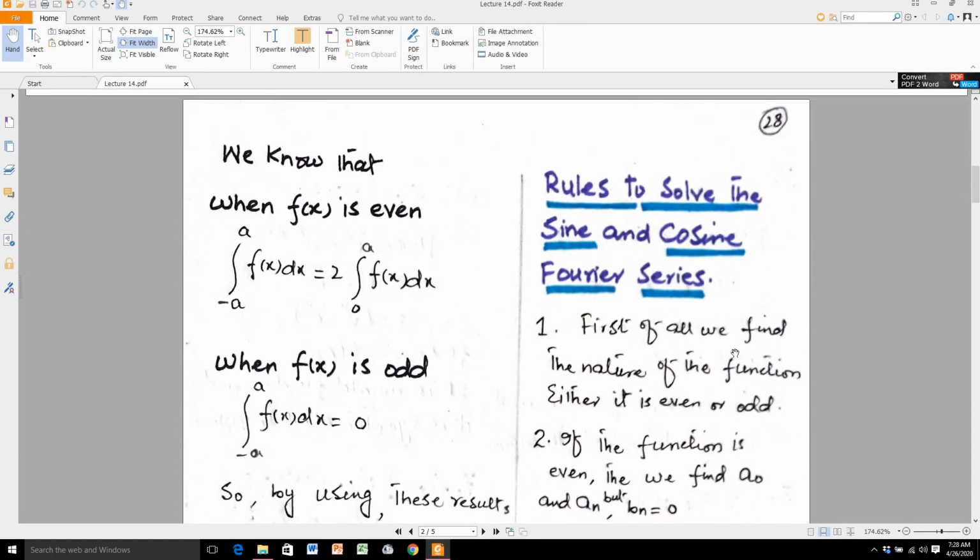Here we relate our definition or some concept with the previous lecture.